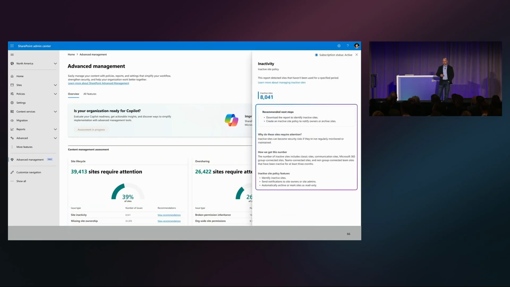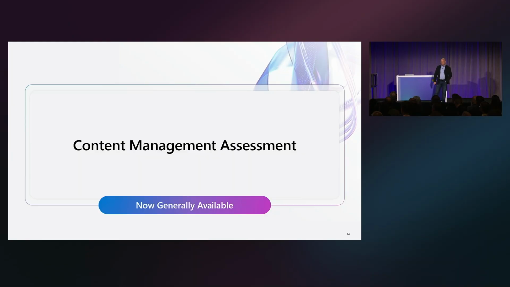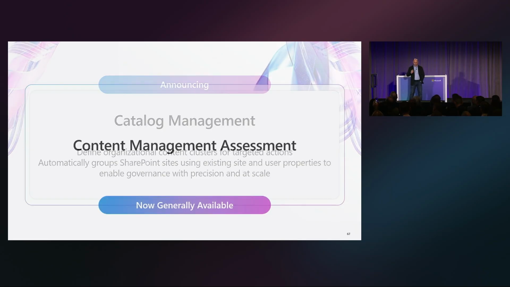And then you can go through and just click on each of these things, and we'll give you a breakdown of why it's a problem, what things you need to do, in what sequence, et cetera. We hook up all the Learn articles to this page so that you don't have to worry about figuring out what you need to do first, second, third. So that makes it really super easy. Content management assessment is now generally available to you guys, so you can start trying that out as soon as you get back to office.